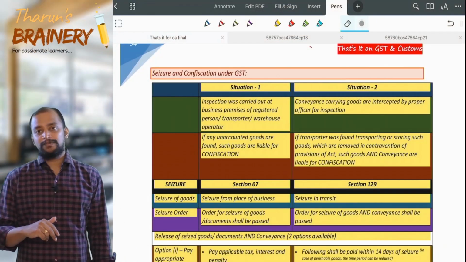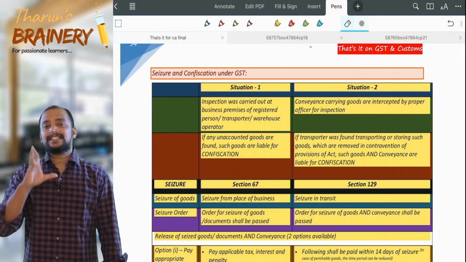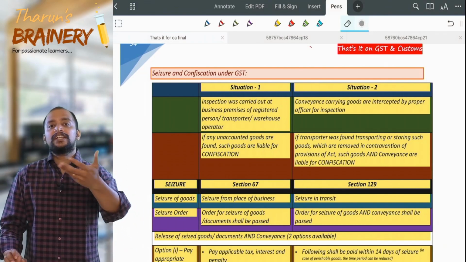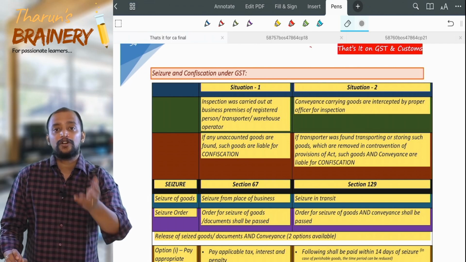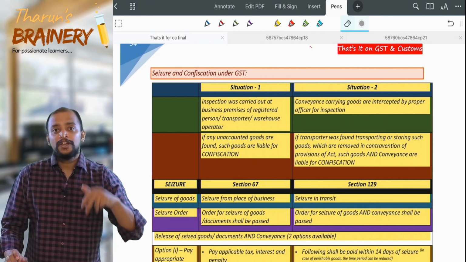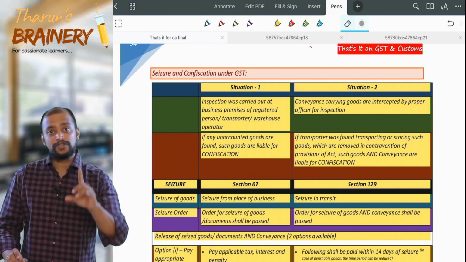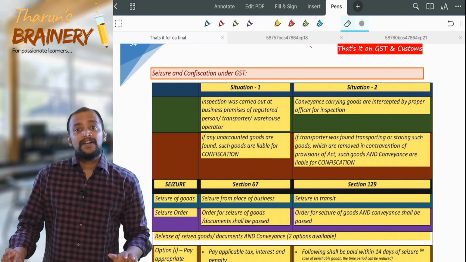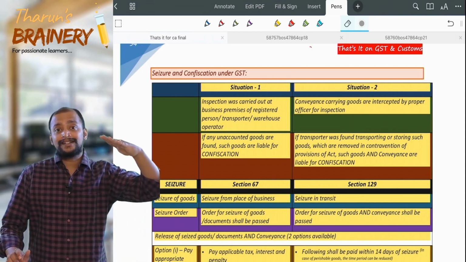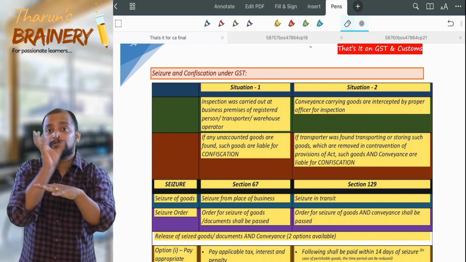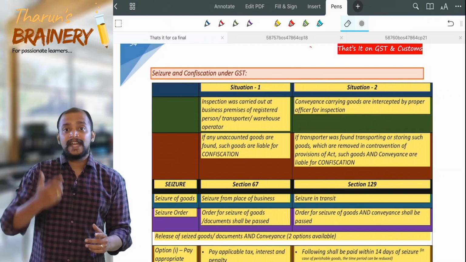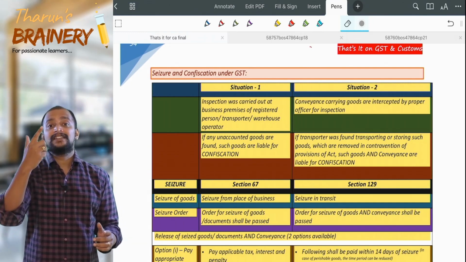So there are two situations where search is possible. Number 1, section 67 says go to the business premises and search, and if you get any goods or documents liable for confiscation, you immediately pass a seizure order. That is situation number 1. Situation number 2 says that whenever goods are in transit and contain some goods which are liable for confiscation, pass a seizure order to take over those goods as well as that conveyance.